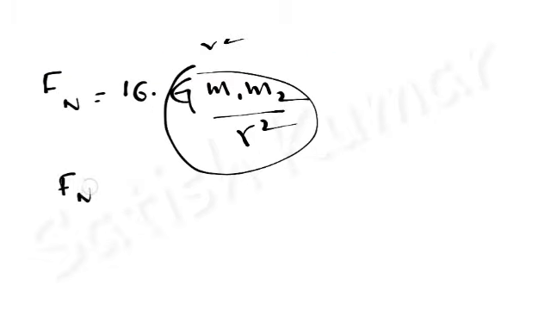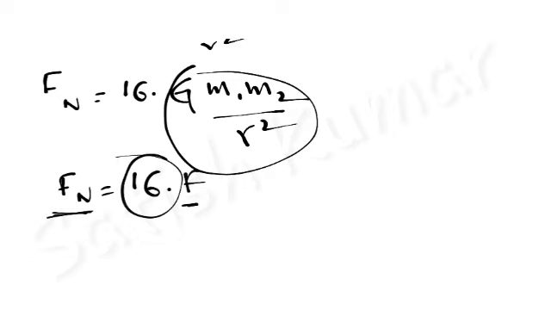Fn becomes 16 of F, where Fn is a new gravitational force between the bodies whose masses are doubled and distance between them is halved, and F is the initial gravitational force between the bodies. Means after doubling the masses and making the distance half, the force of attraction between them increases 16 times.